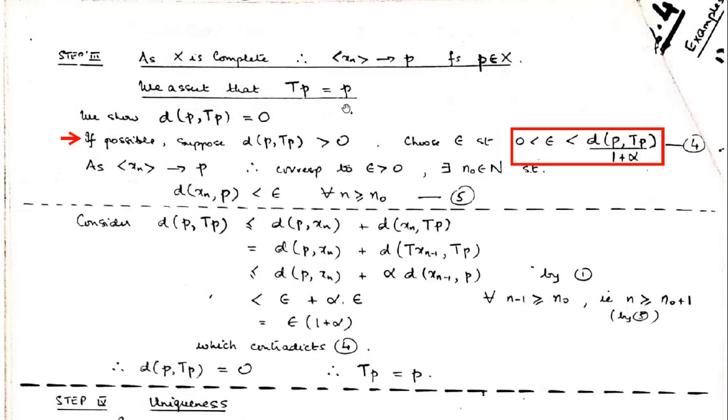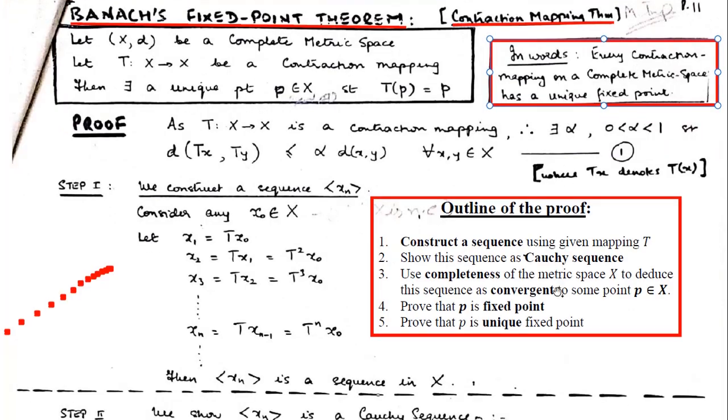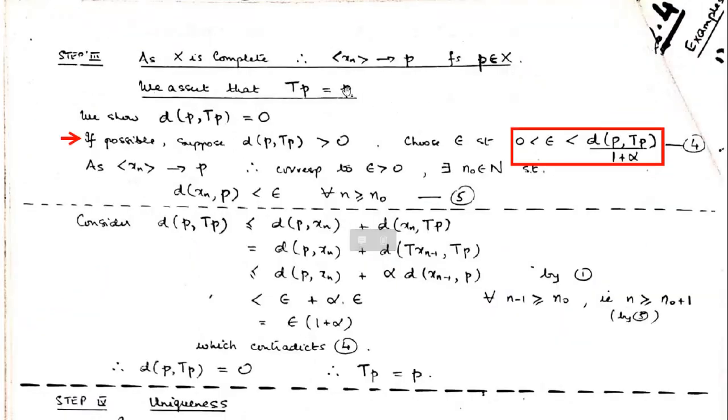So now what is the next step we have to prove? We have to prove that this limit p is a fixed point of the metric space. So now we'll prove that with respect to the mapping T, this point p is a fixed point. That is the meaning of fixed point: T applied to p should be p only. So we have got the limit, and we will prove that.